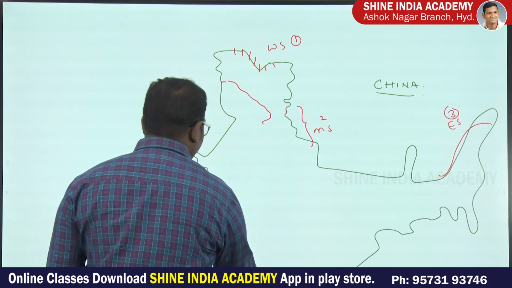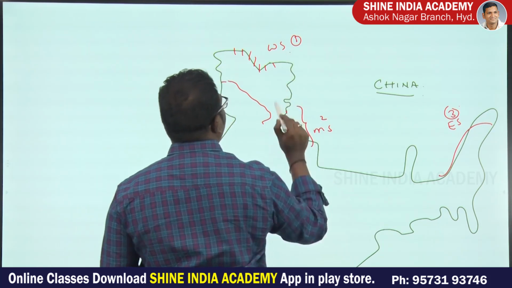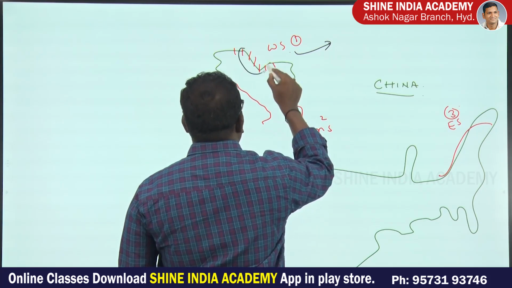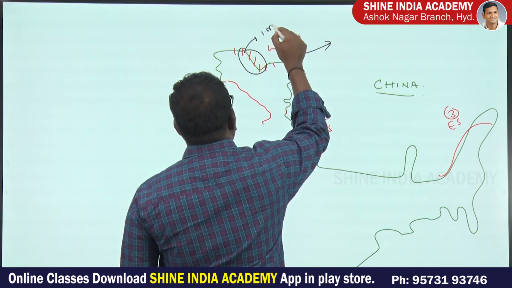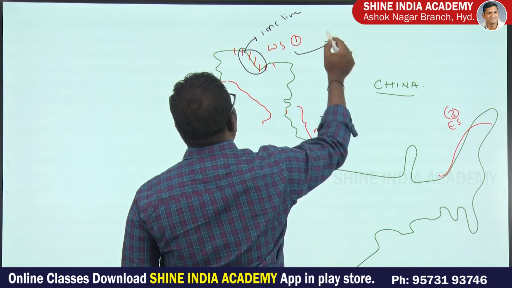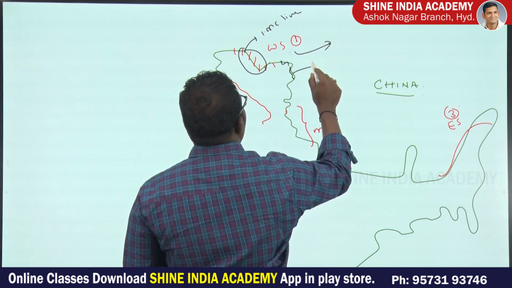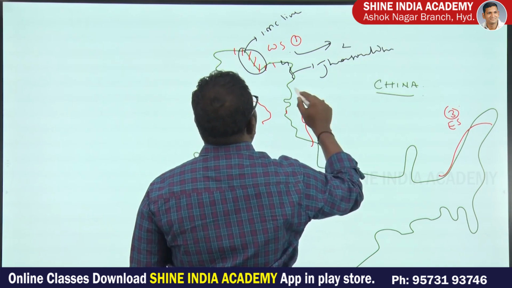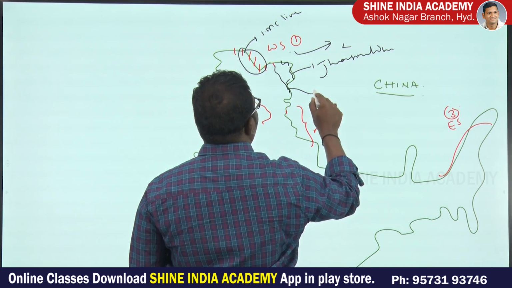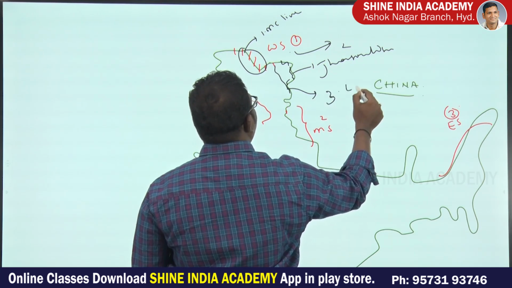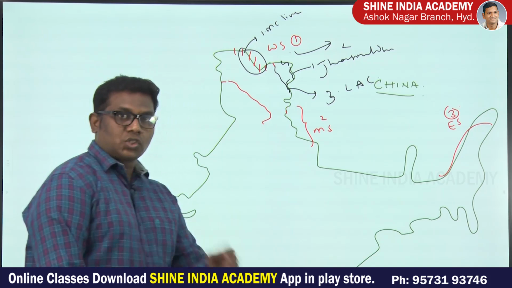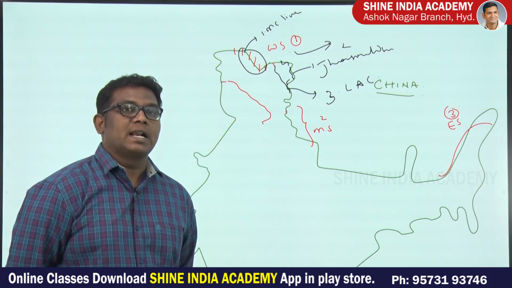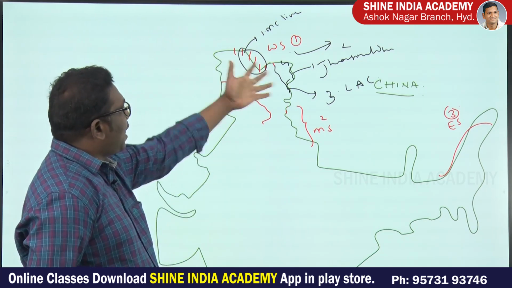This western sector has been further divided, with the McCartney line here, the Johnson line here, and here the LAC, line of actual control. So totally three boundaries could be identified along this India and China border.